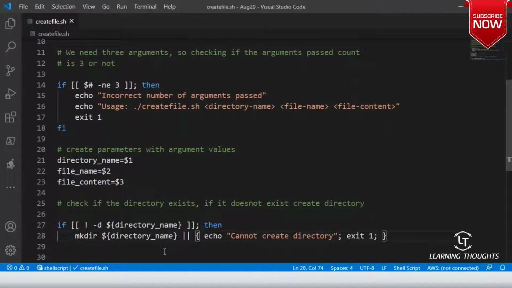So you have created curly braces, and in curly braces you can write multiple statements. That's the only thing you are trying to do over here. Now my job is done.